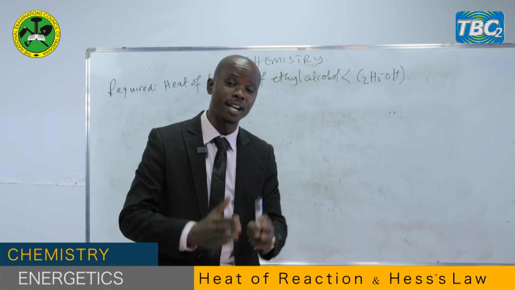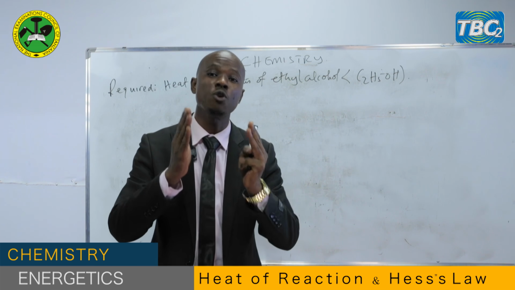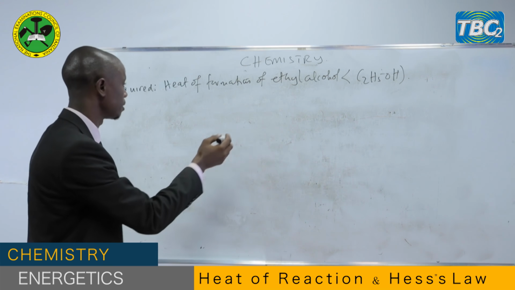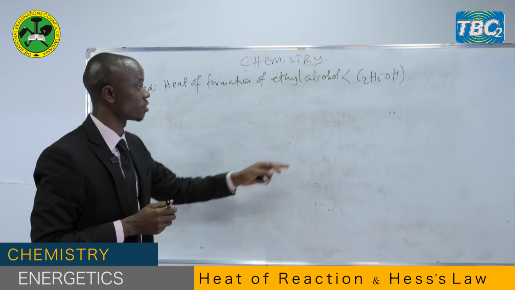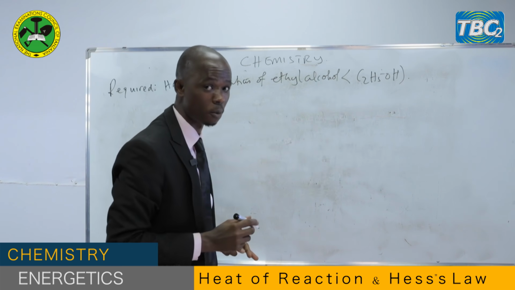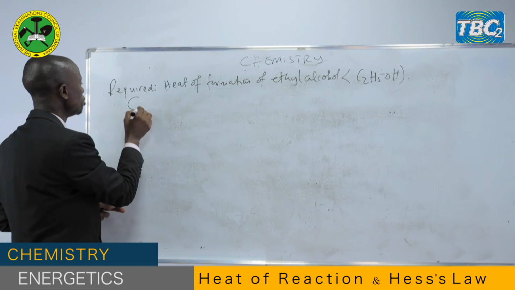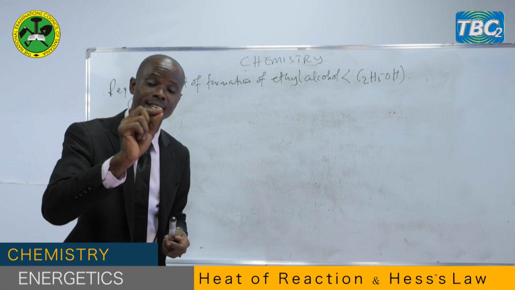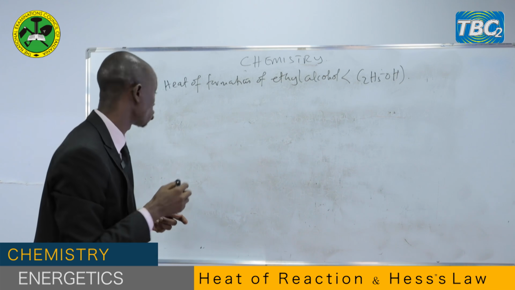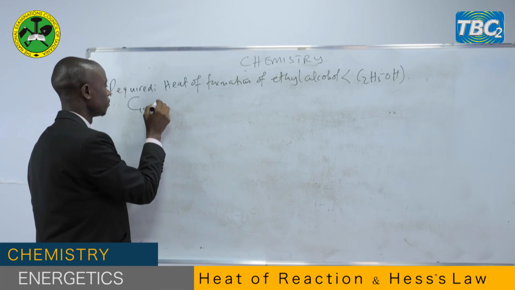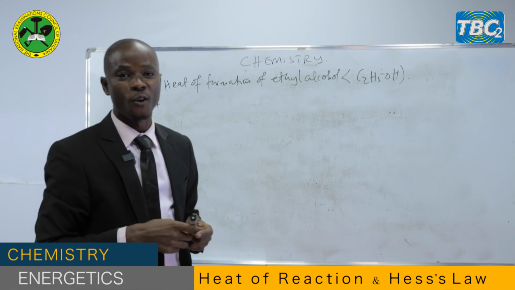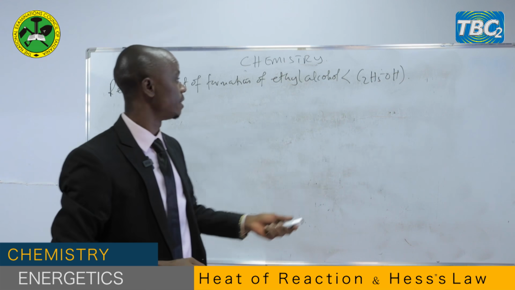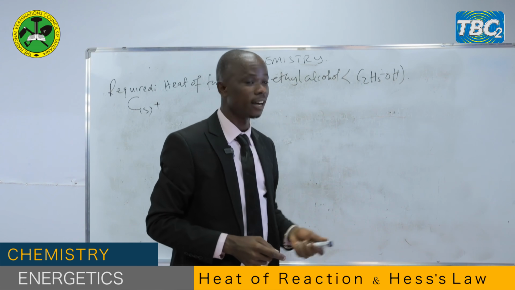But these 3 elements must be in their pure standard states. Let's write it together. The first element is carbon. Carbon exists as a solid. That is the pure standard state of this element. So we write it as a solid. That is number 1. This solid carbon reacts with the second element, hydrogen.